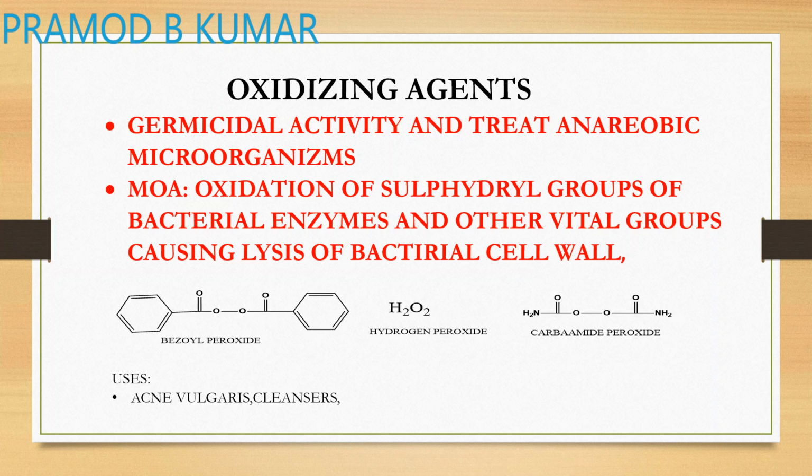So it destroys the cell membrane of the microorganism by oxidizing your sulfhydryl groups or any other active group which are present in your amino acids. Examples are benzoyl peroxide, hydrogen peroxide, carbamide peroxide. Okay, these are the examples of your oxidizing agents.